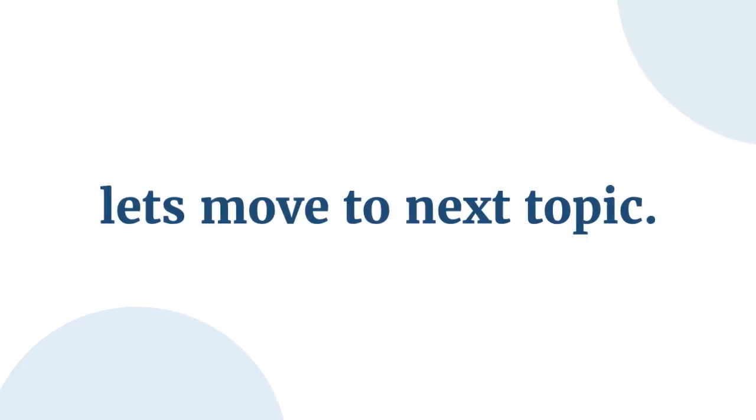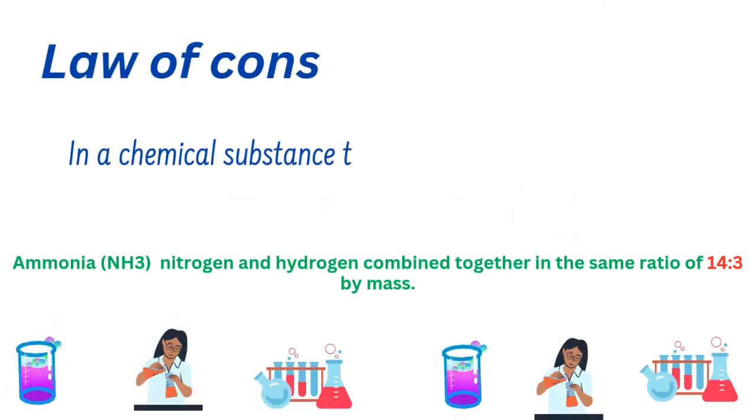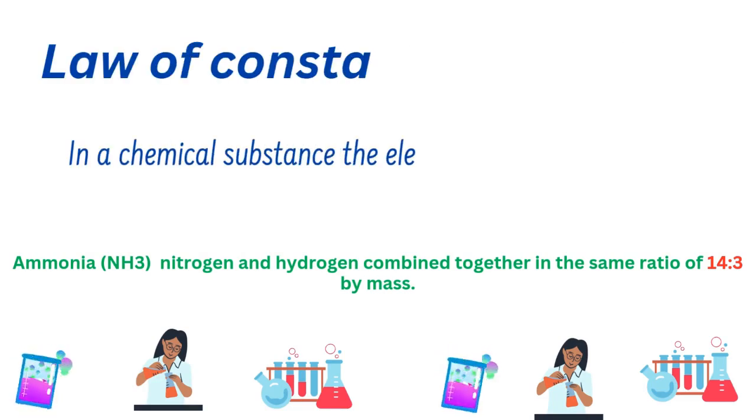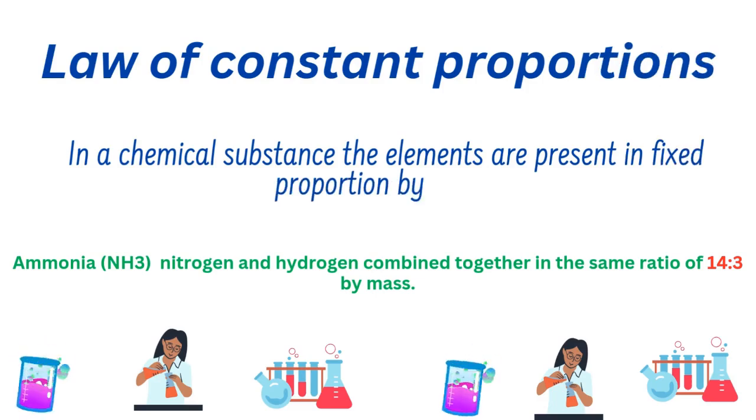Let's move to the next topic. The law of constant proportions, also known as the law of definite proportions, states that in a chemical substance, the elements are always present in definite proportions by mass.